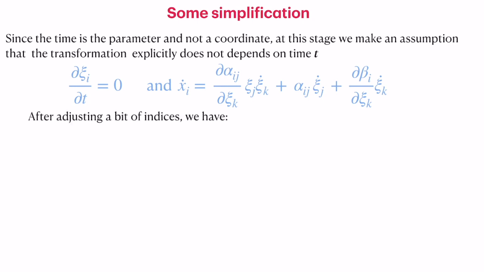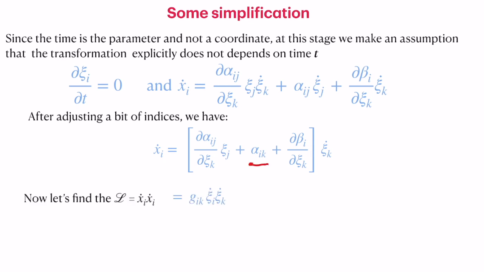Now you can see after cooking up some indices, renaming the dummy indices, we can factorize this. What we get is that xi dot is equal to d alpha ij divided by d xi j, alpha ik, and then d beta i by d xi k into the common term.